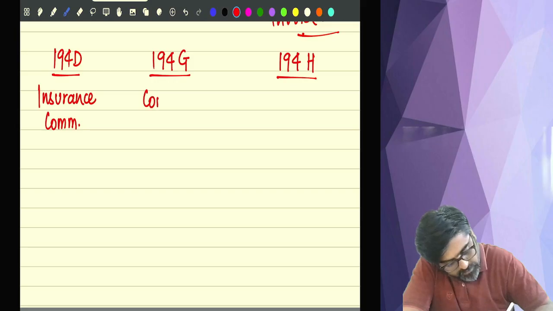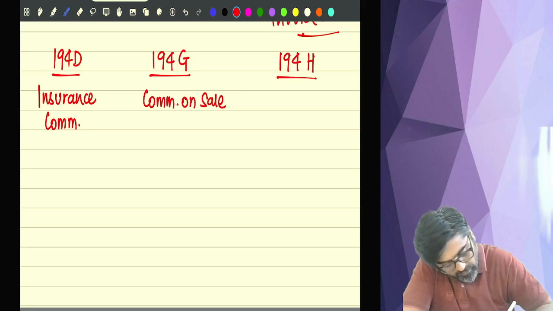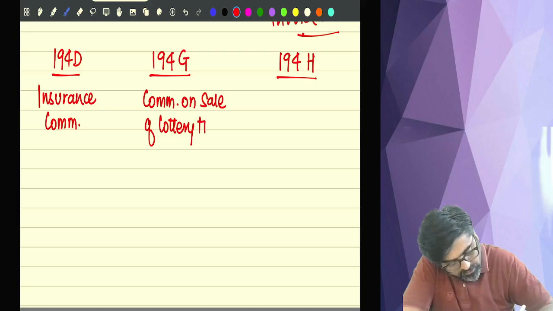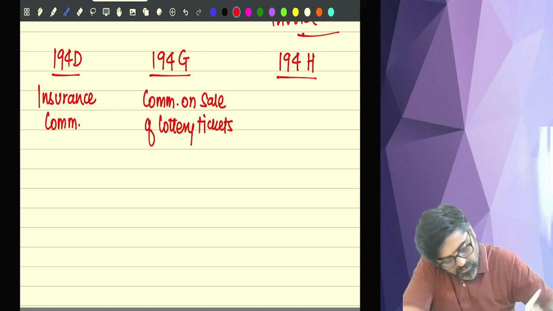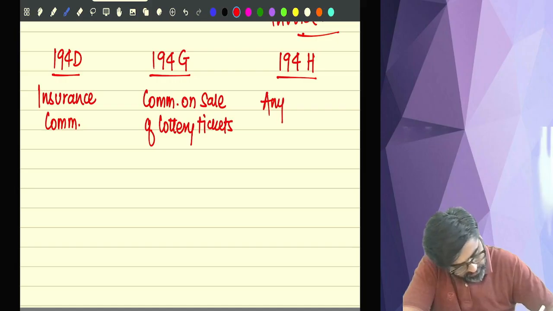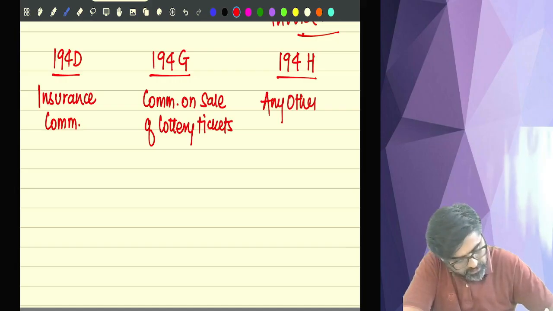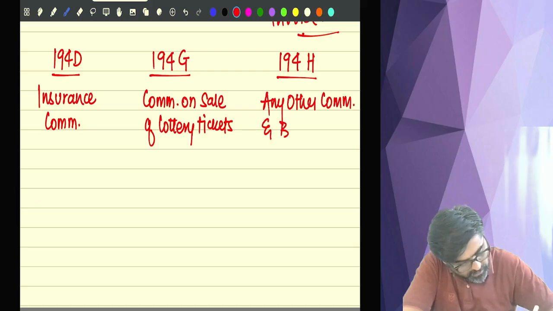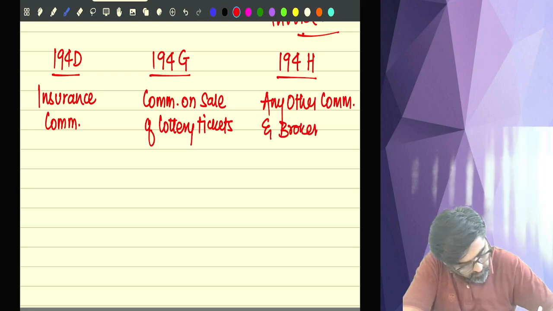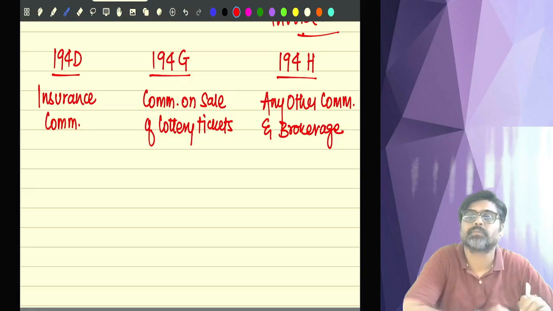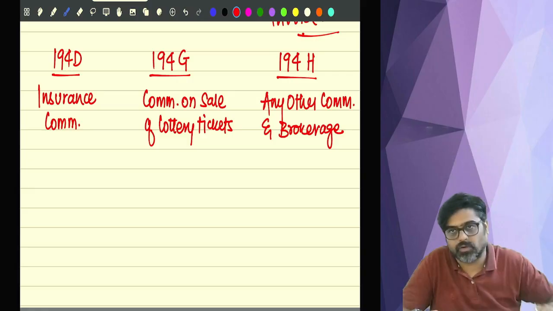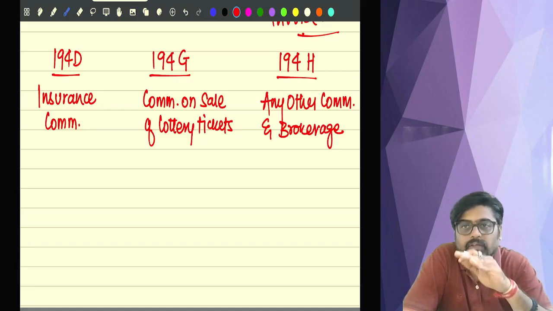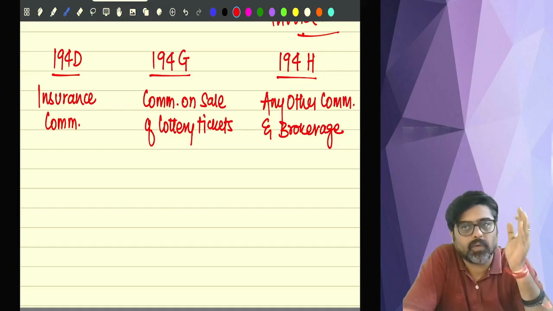This is commission on sale of lottery tickets and any other commission and brokerage. Three commissions. Okay. This commission has to be paid to any resident.